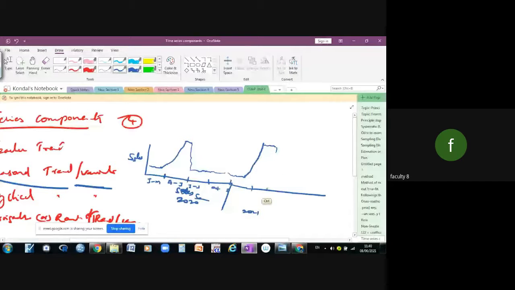When you observe this trend and this trend, this is called seasonal variation. Have you understood seasonal variations?